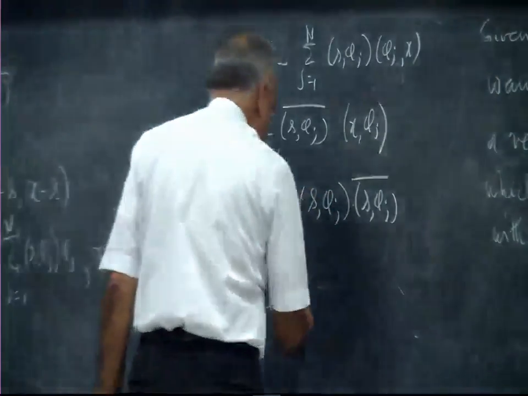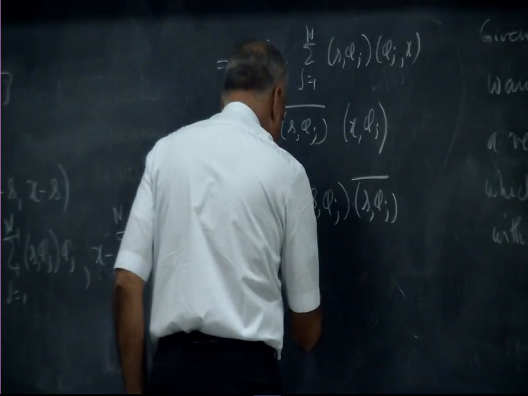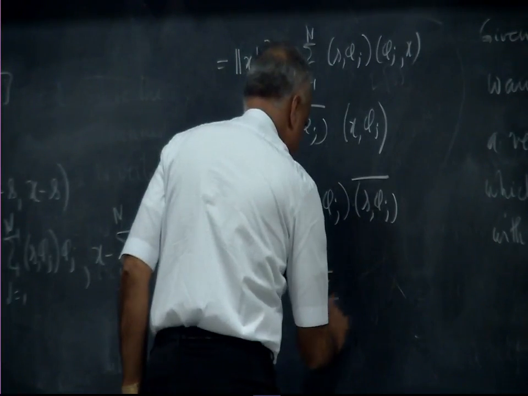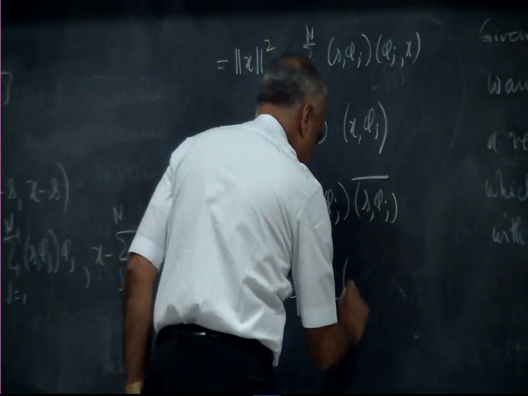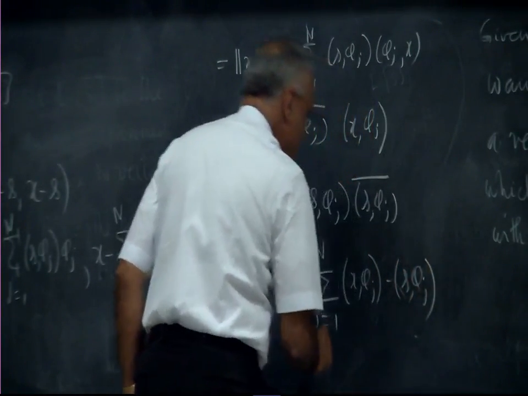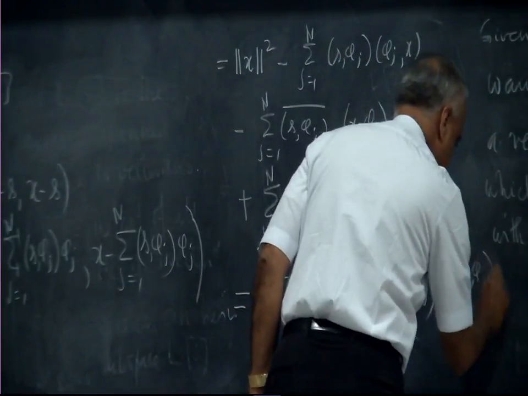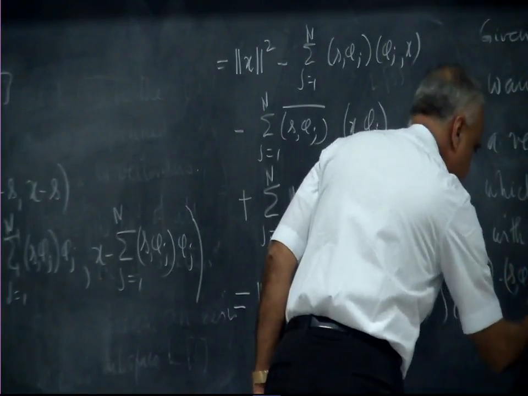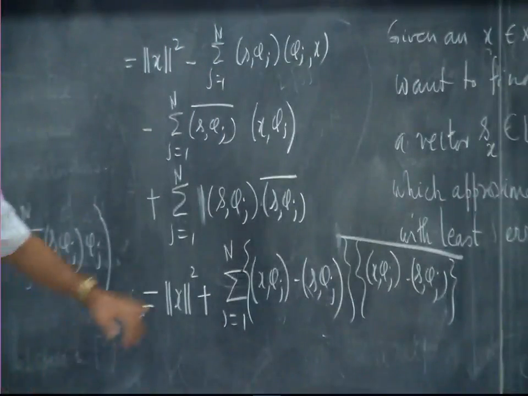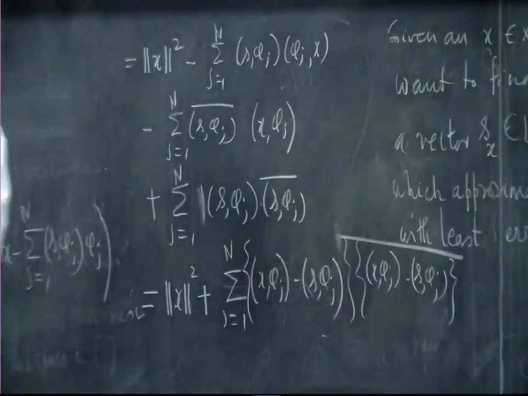So, what I am going to do is now a trick. Not a trick, I am just grouping a term. Suppose I write this: x phi j minus s phi j into x phi j minus s phi j bar.